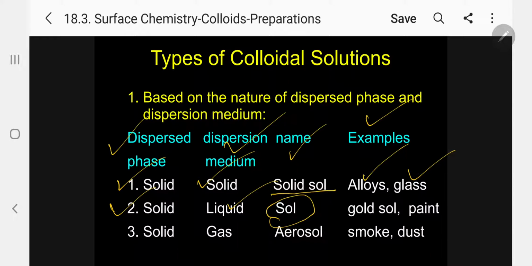Name is sol. Examples: gold sol, paint, etc. Third, solid again as dispersed phase, but the medium is gas. We will call it aerosol. Name is aerosol. Examples: smoke, dust, etc. in the atmosphere. Kindly follow.